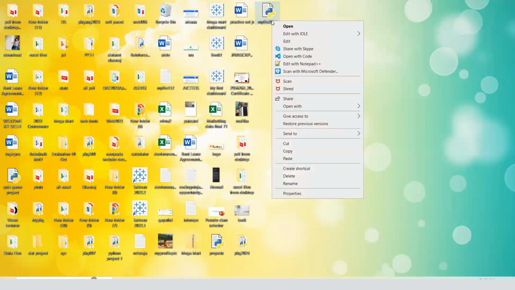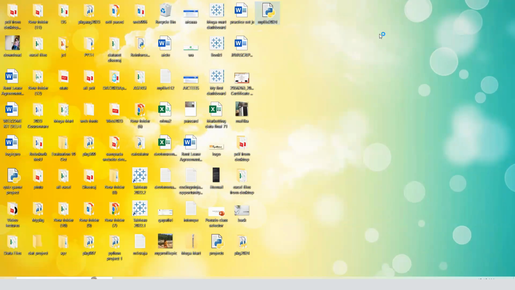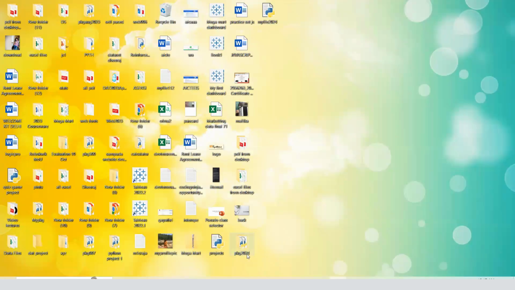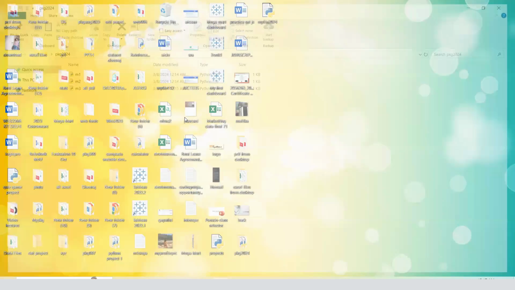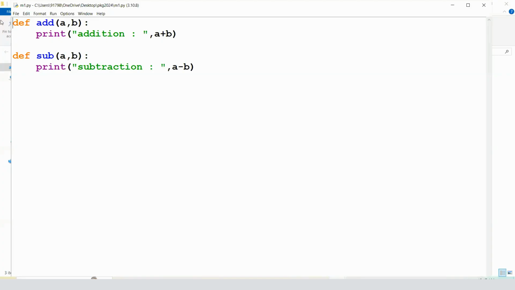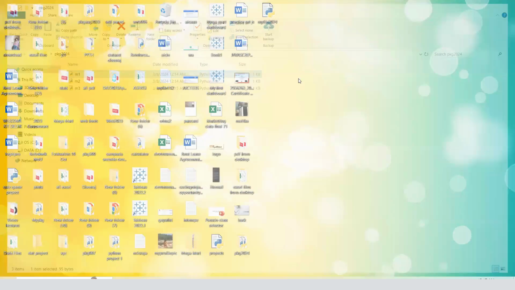Now let's open the file. Here I want to import the add function. So from the package name, pkg2024, I want to import the M1 module, because the add function is inside my M1 module inside pkg2024. This is what I want to import. Let's do it.